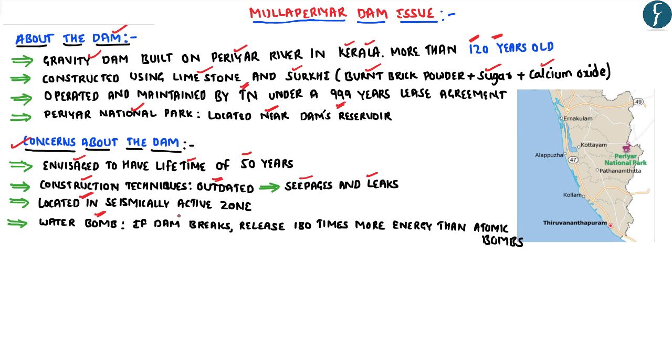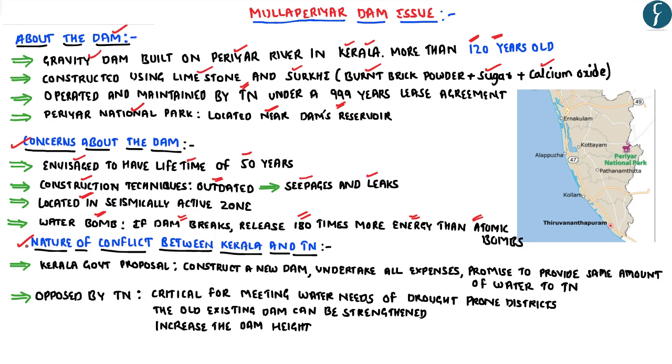This is because if this dam breaks, it would be releasing almost 180 times more energy than that released by the atomic bombs. So as you can clearly see here, this Mullaperiyar Dam poses a grave danger to the life and property of the people. Let us now look into the nature of conflict between Kerala and Tamil Nadu.